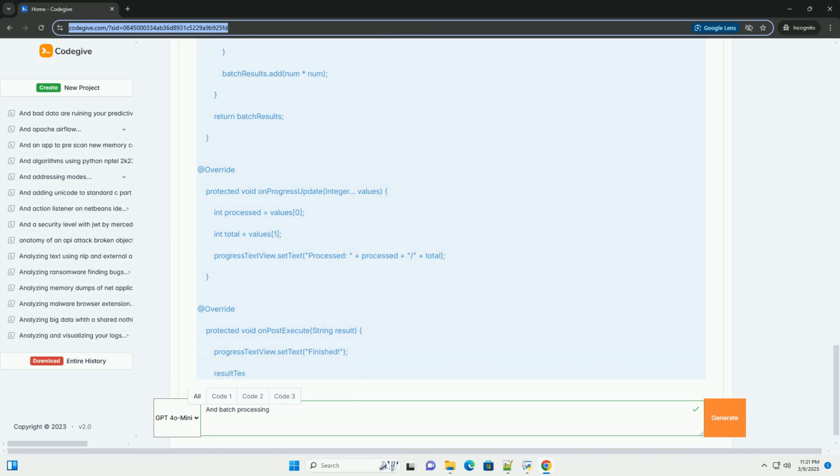Solution: static inner classes and weak references. Make the AsyncTask or HandlerThread a static inner class. This breaks the implicit reference to the enclosing class. If you need to access the activity or fragment from the AsyncTask or HandlerThread, use a weak reference to hold a reference to the activity or fragment.